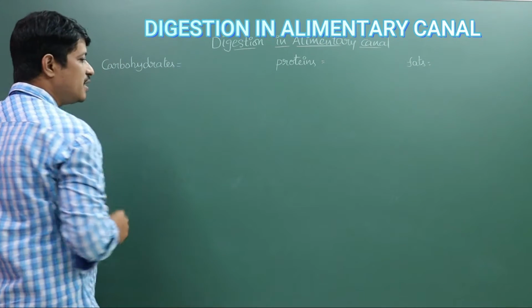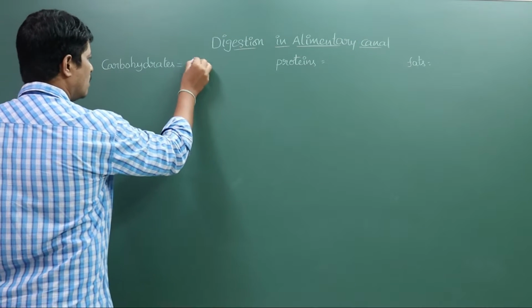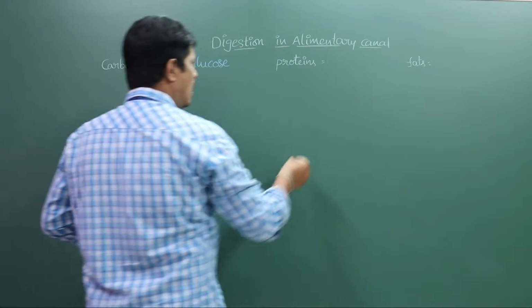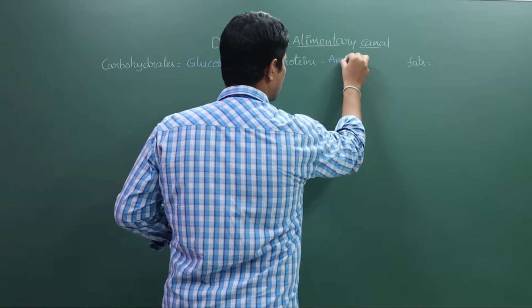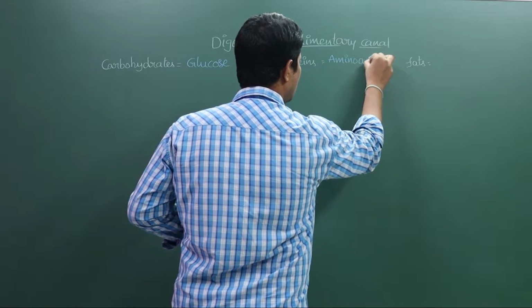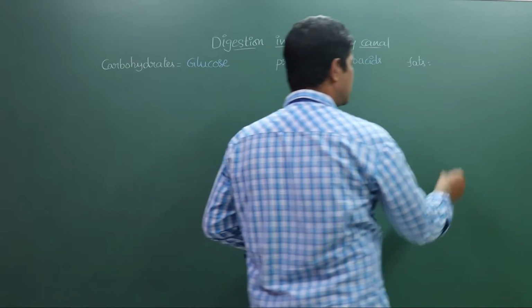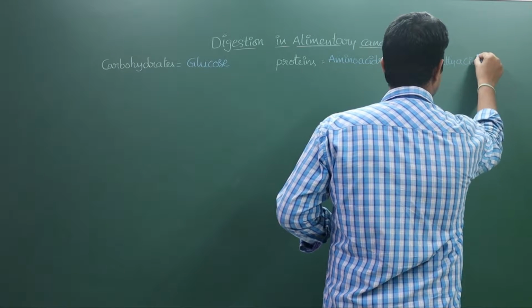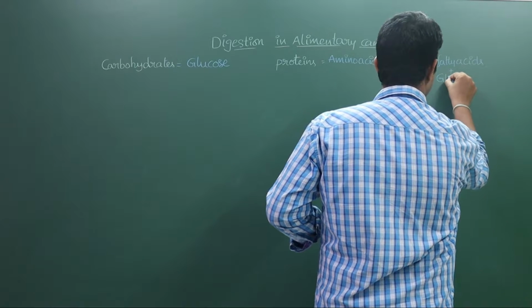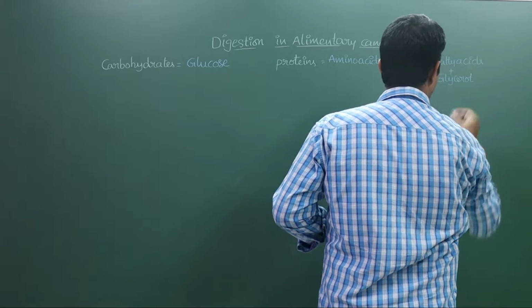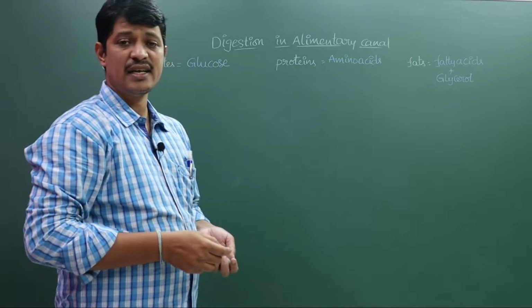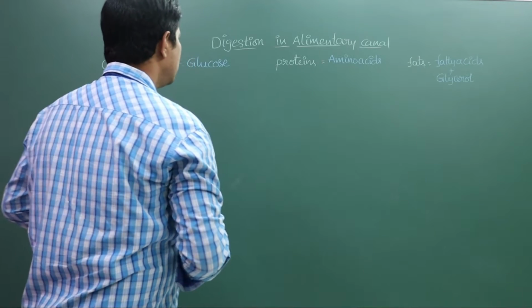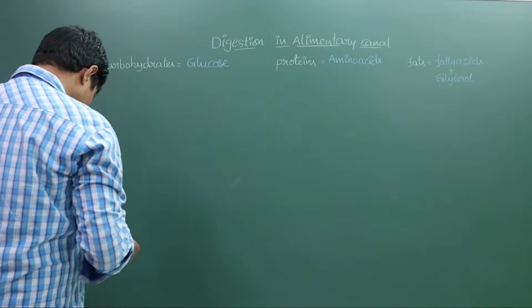These complex food materials break down into monosaccharides like glucose, and proteins into amino acids. Fats become fatty acids plus glycerol. Finally, the DNA, RNA becomes sugars plus phosphates. This is the process of digestion in the alimentary canal.